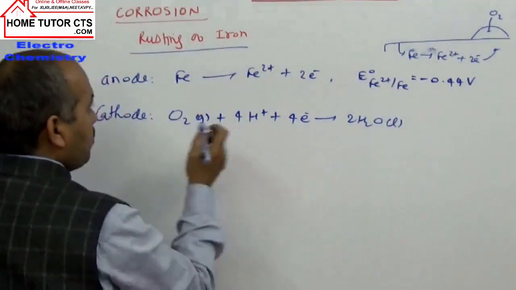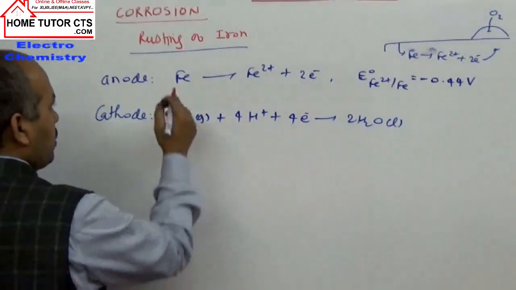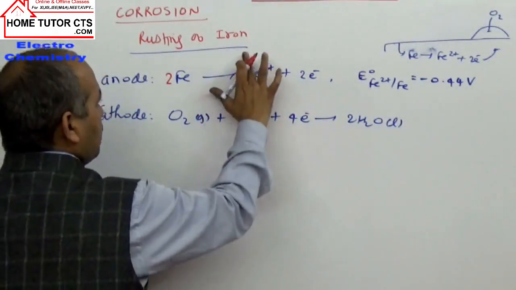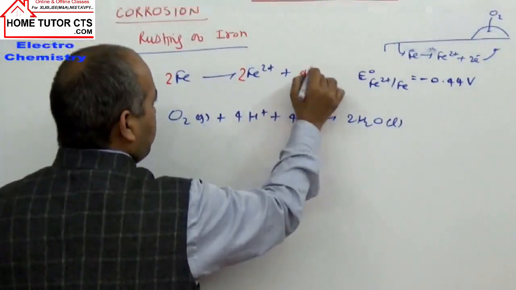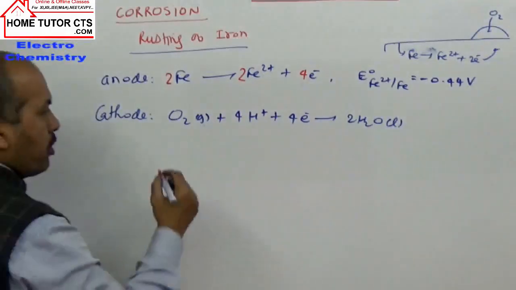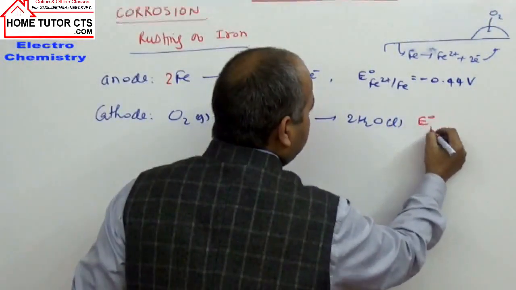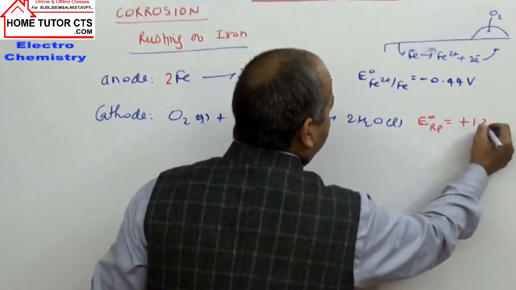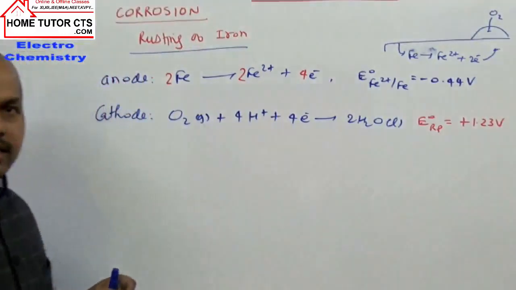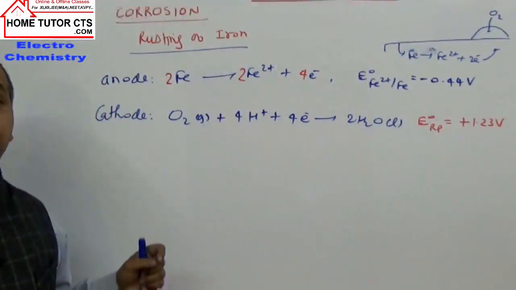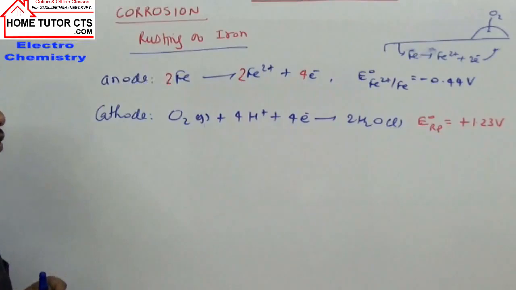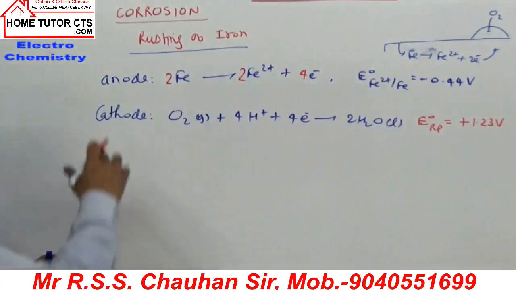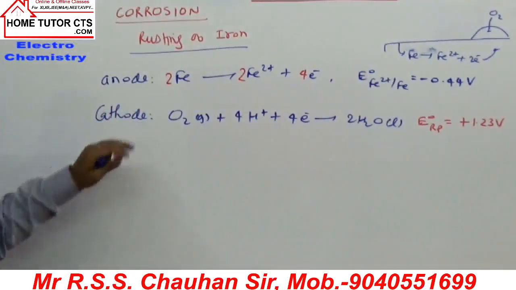For equating electrons in both reactions, equation number 1 we can multiply by 2. So this becomes 4 electrons here. Now when we add for this reaction, what is E naught reduction potential? For O2 when it is reduced, it is plus 1.23 volt, already discussed in the earlier examples in the product of electrolysis. When O2 is reduced, the value of E naught becomes 1.23 volt. And now it is the anode reaction, it is the cathode reaction.